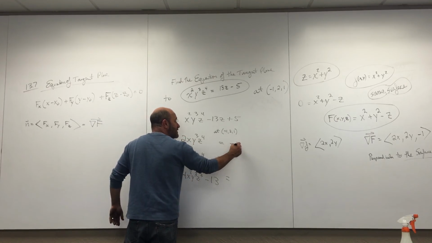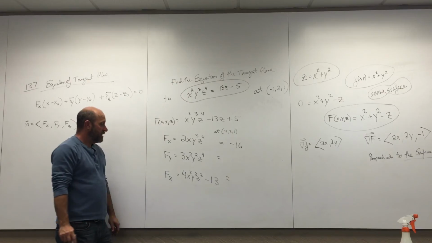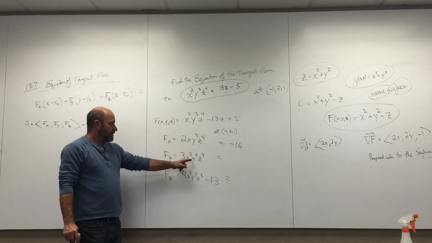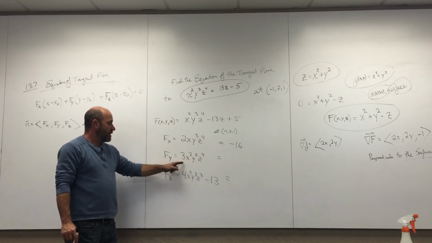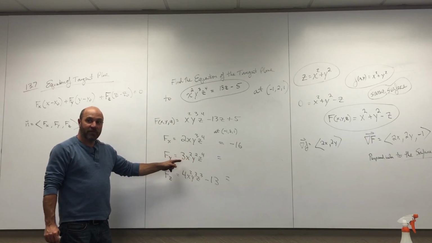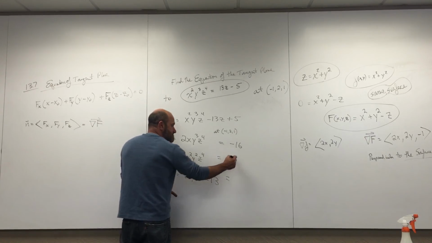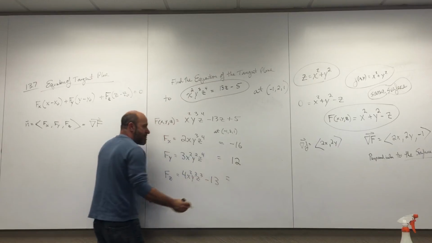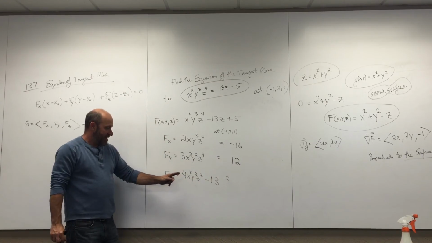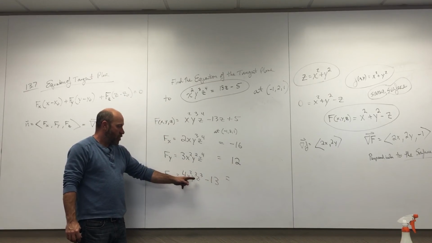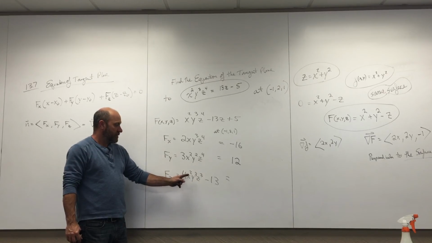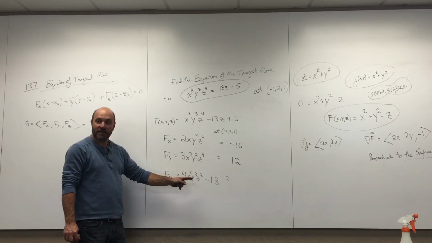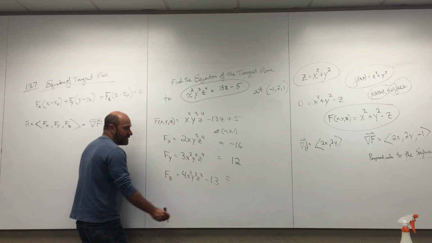I think I got a -16 on that first one, I think I got a 12 on the next one, and 19 on this next one.